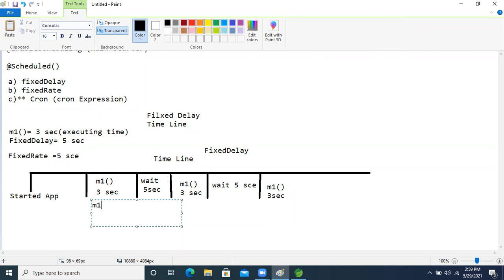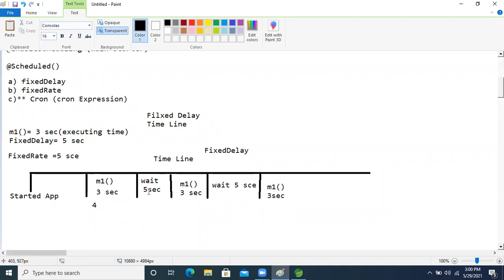M1 method, right? Here, what will happen now? If our application is taking 5 seconds between runs, and the method execution time is 3 seconds, maybe it will take 4 seconds. And our fixed rate time is 5 seconds. In between, what will happen now, guys?